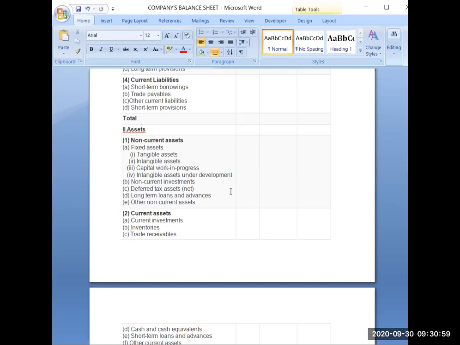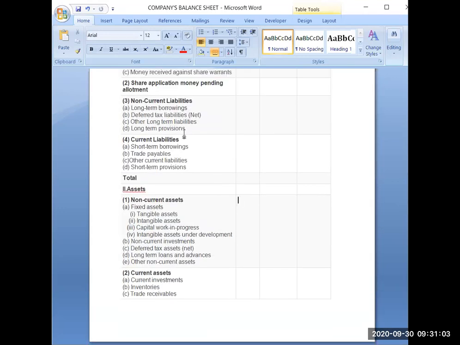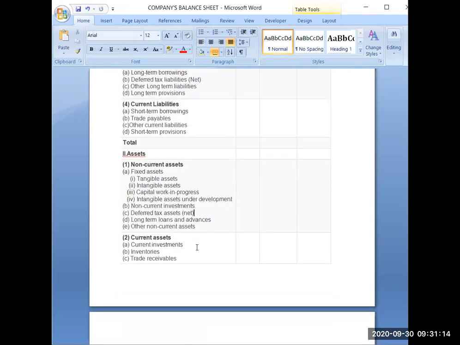Then next is deferred tax asset. So again, the difference between accounting income and taxable income may be either your deferred tax liability or your deferred tax asset. That is the only thing which you should know about that. Not that much technical, you need not know more about that.